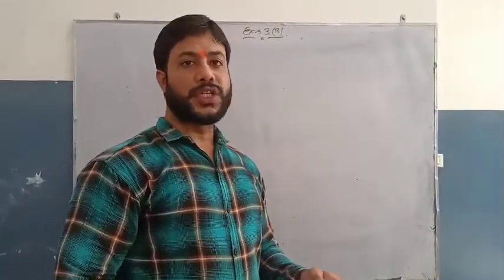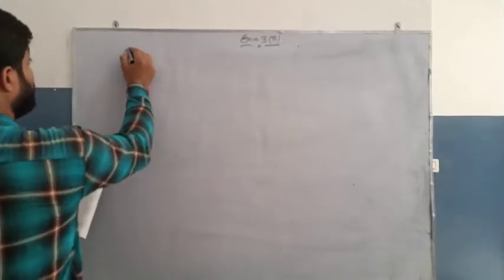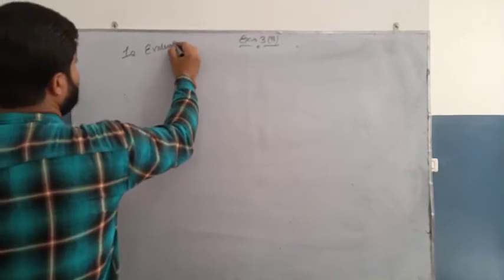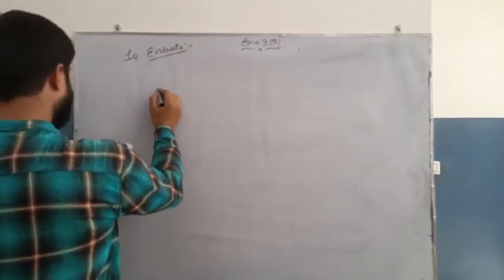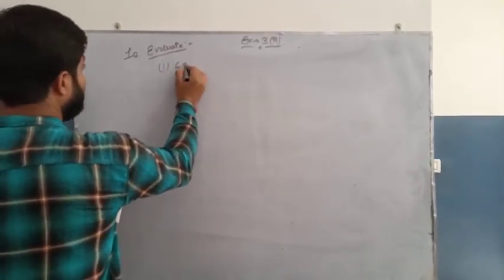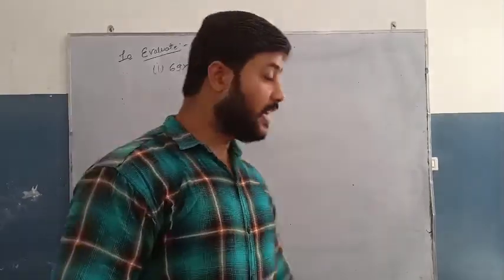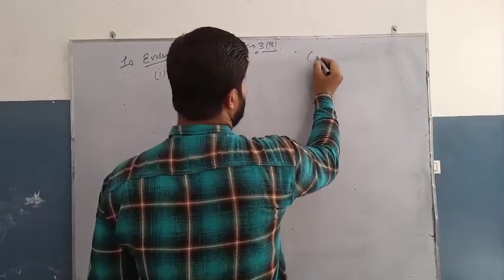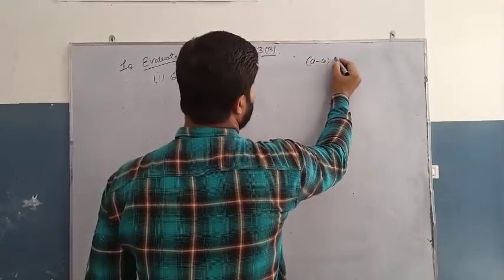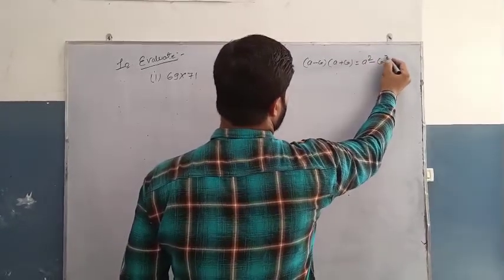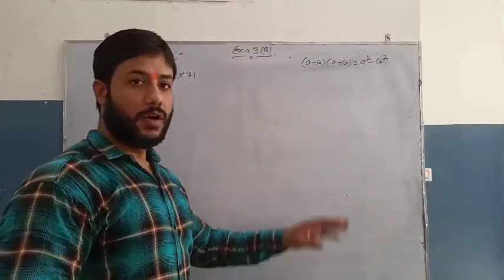Okay, we move to question number 10. Question number 10 says to evaluate 69 into 71. Now dear students, we will apply a formula here. (a − b)(a + b) is equal to a square minus b square, or vice versa.